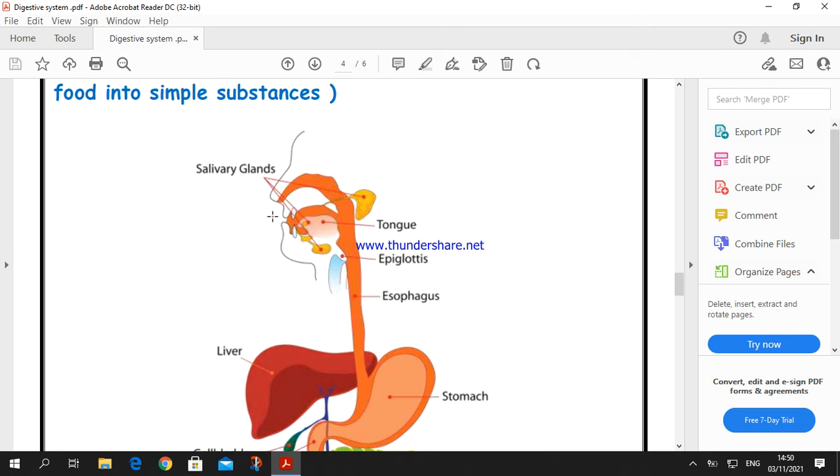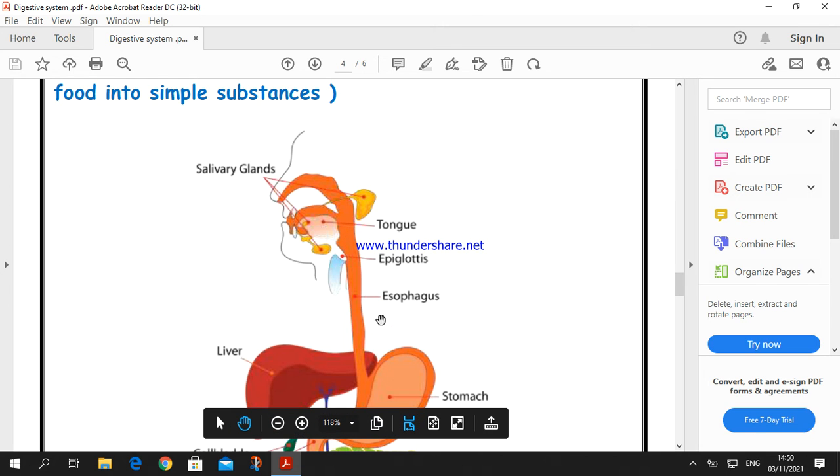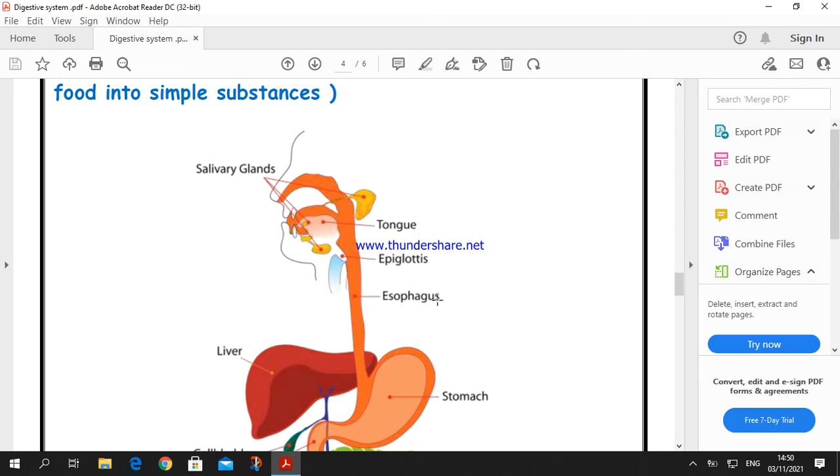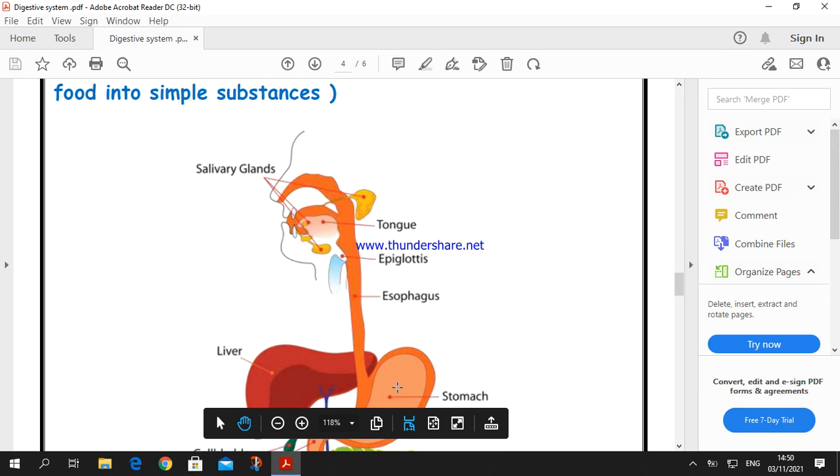After that, we have a muscular tube. This muscular tube is known as the esophagus. The esophagus is responsible for passing food from the mouth into the stomach, and the esophagus is considered a muscular tube where the muscles inside the esophagus help in pushing food into the stomach. After the food reaches the stomach, it secretes gastric juice and several digestive enzymes that help digest food partially. Also, the stomach secretes acid to kill germs and bacteria that enter with the food.